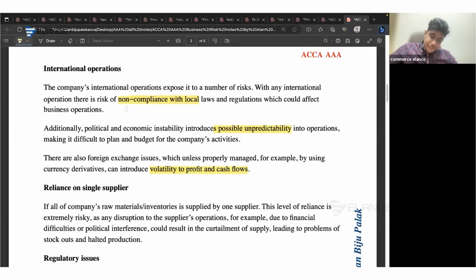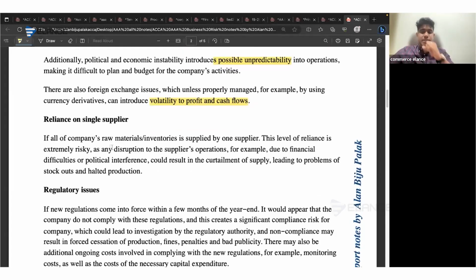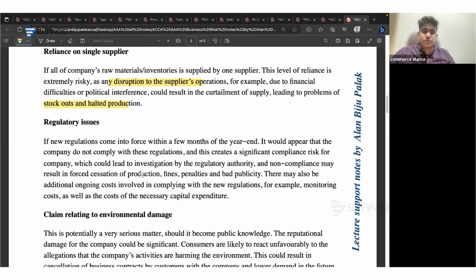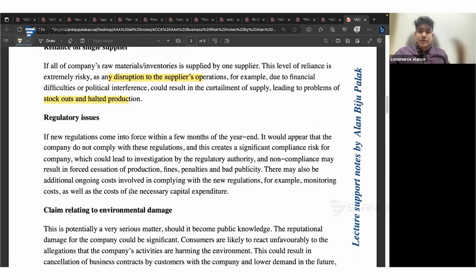You can express that. When a company is relying only on a single supplier, if it is mentioned like that in the scenario, you can mention that if there is any delay in supply, then there will be disruption in the company's operation. The company's product will be stocked out as well as the company's production process will be halted. If there is a regulatory issue, if the company complies with this law and regulation, there can be chances of having significant capital expenditure.